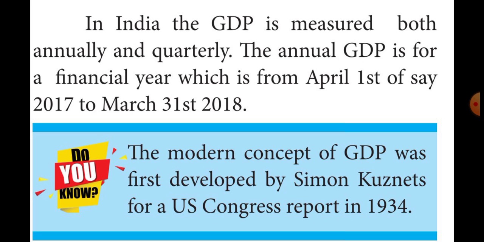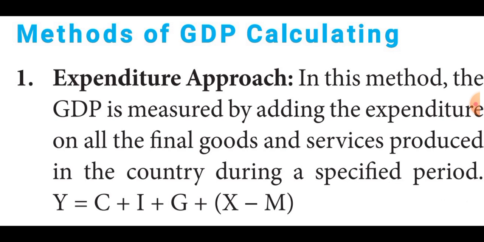Okay, then next we learned about the gross domestic product definition. Gross domestic product represents the economic health of a country. That means it represents the sum of a country's production, which consists of all purchases of goods and services used by individuals, firms, foreigners, and governing bodies. Then finally, we learned about methods of GDP.